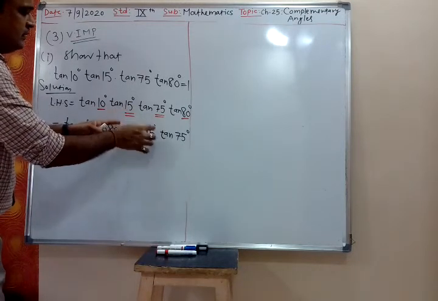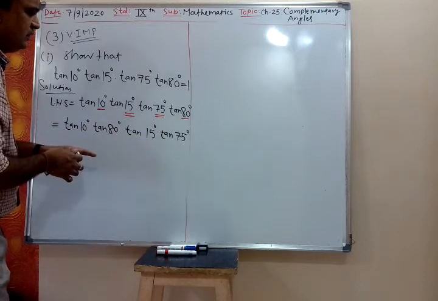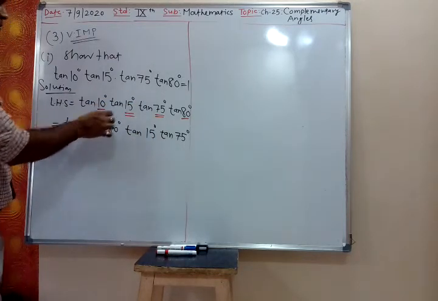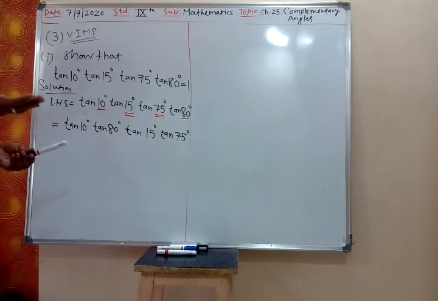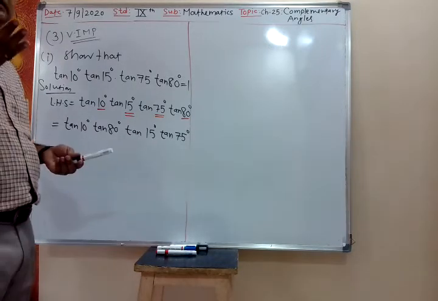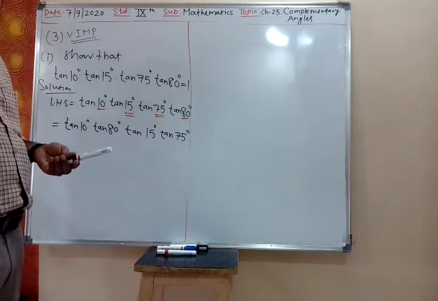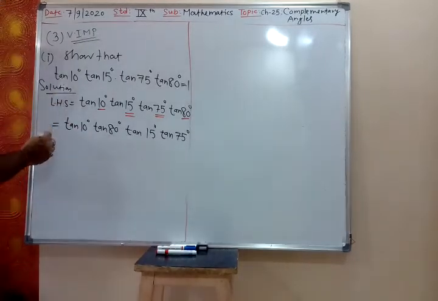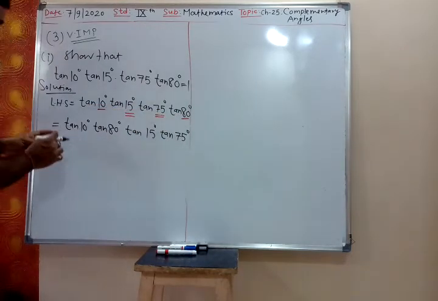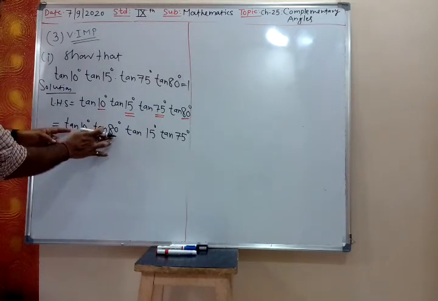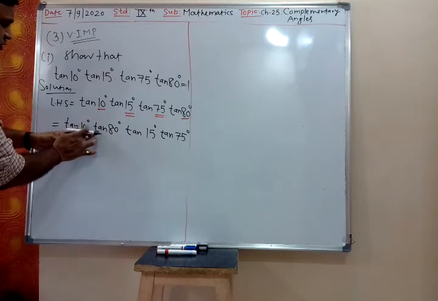Since the multiplication sign is there, you can write the numbers in any order. A into B into C into D is the same as B into C into D into A, whatever way. So what is my method? You have to take the complementary angles together. Now, tan 10 degree and tan 80 degree are complementary.